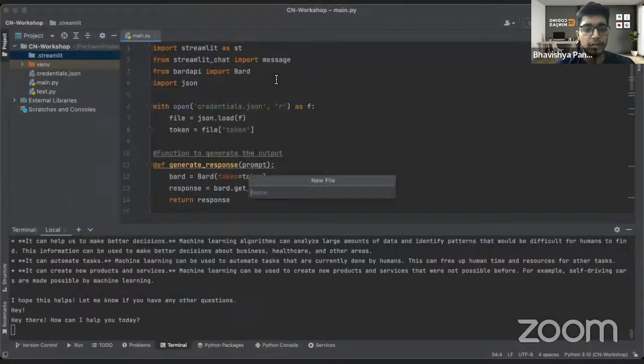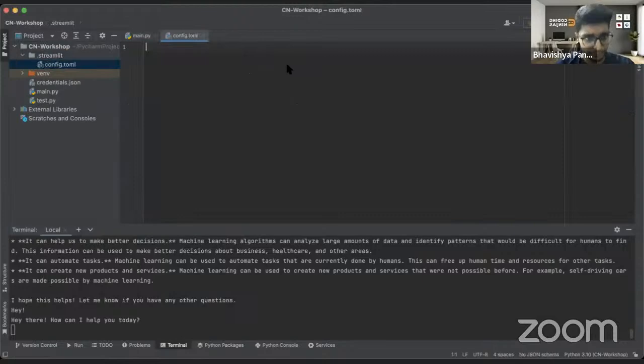We'll make a new file. The name of the file is config.toml. We'd paste our theme. Okay, the theme I have pasted from where I have copied it, basically, right? And now this is the background color, which is black. Okay, this is the background color. Now what if I want to change it?